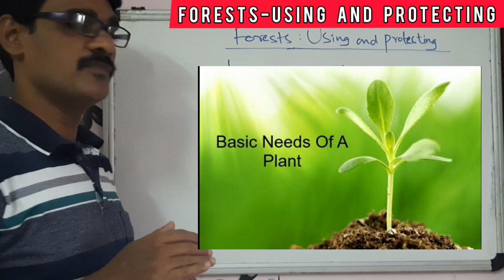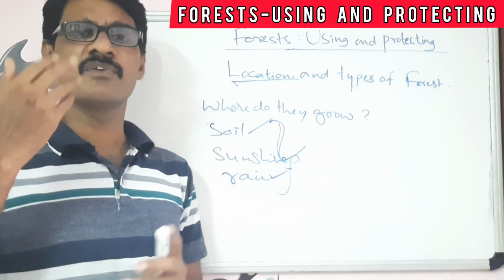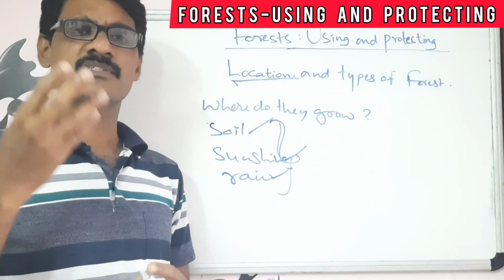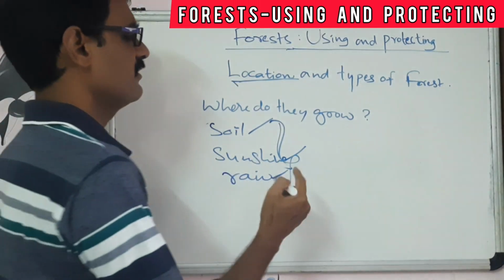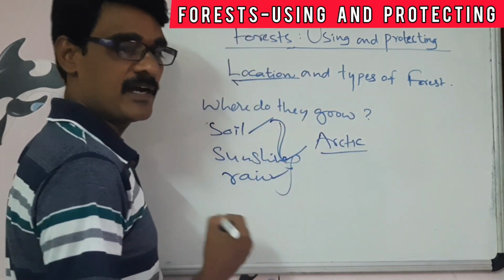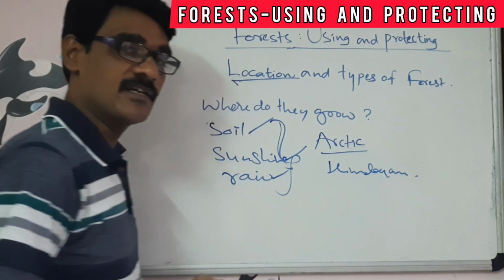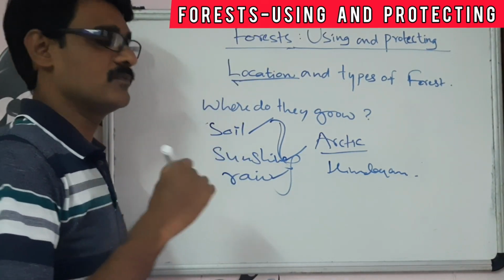Even so, some of the areas, some of the regions, are not suitable for growing forest. For example, the Arctic region and the Himalayan region, which is covered fully with snow.